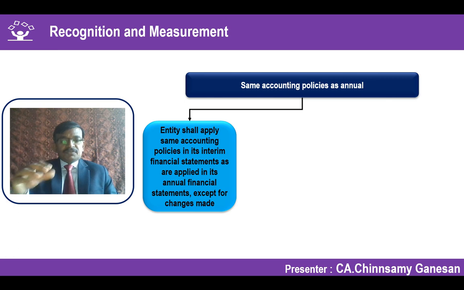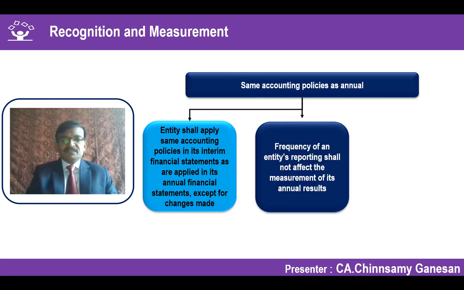So a new standard will not have an impact, but if the entity changes its accounting policy for some reason, if they believe reliable presentation can be done, or they are early adopting an accounting standard which has been notified for a different period, even in voluntary adoption of a new accounting policy, they have to apply the new accounting policy instead of the annual financial statement accounting policy. In all other cases, whatever is applied consistently in the annual financial statement should be applied here as well.